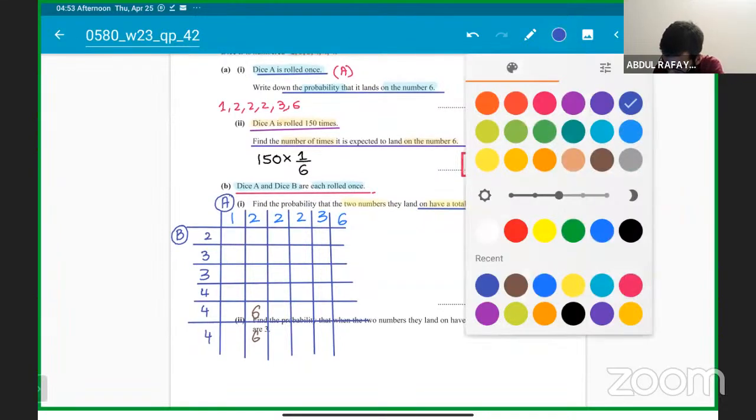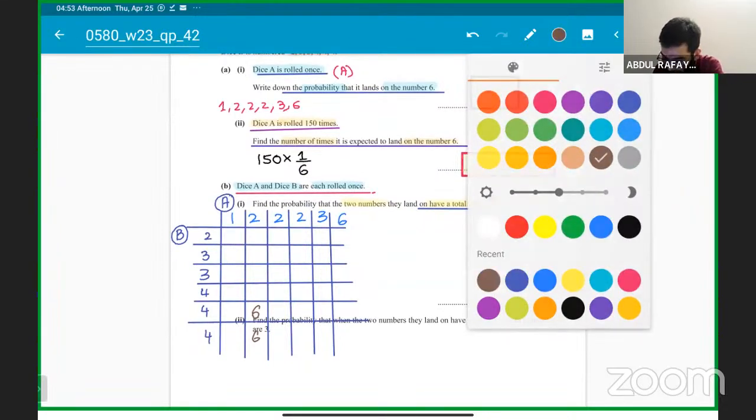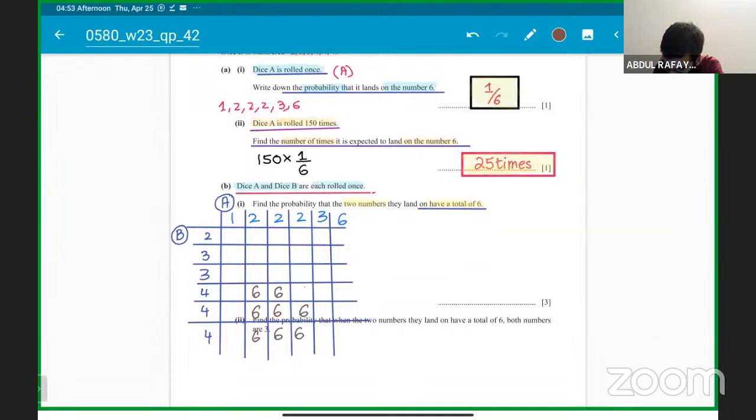So 2, 6, 6. This one also 6, 6. And then we can also have 4 plus 2. This one also will be 6. These are all adding up to 6. Then we can say 3 plus 3 is 6, right? 3 plus 3 is 6, 3 plus 3 is 6.